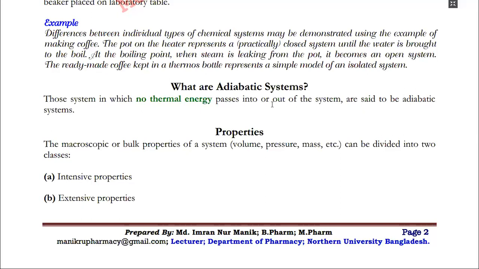Let me repeat this again. In thermodynamics, the characteristics which can be used to describe the condition or state of a system are called thermodynamic properties. For example, temperature, pressure, volume, energy, etc.